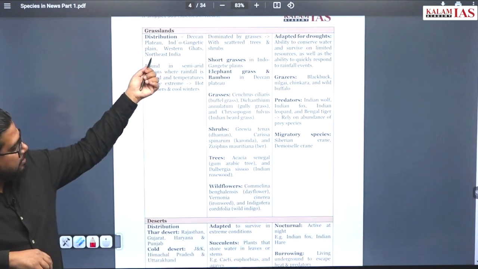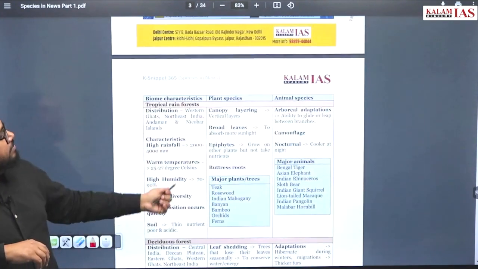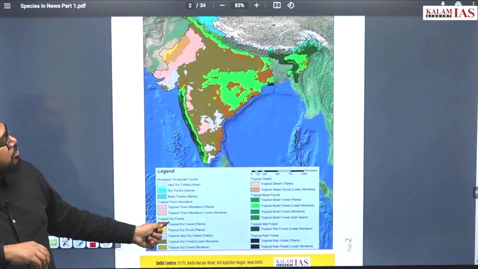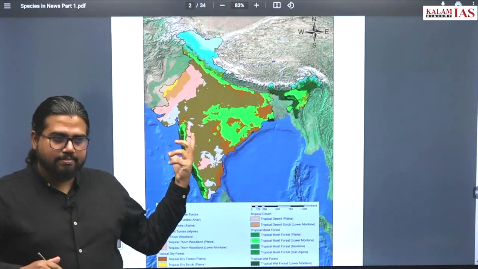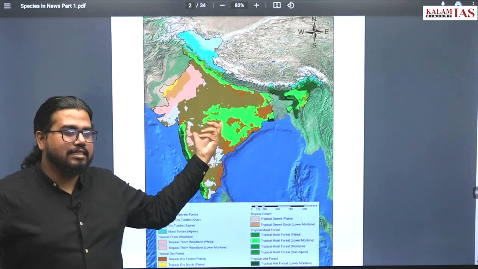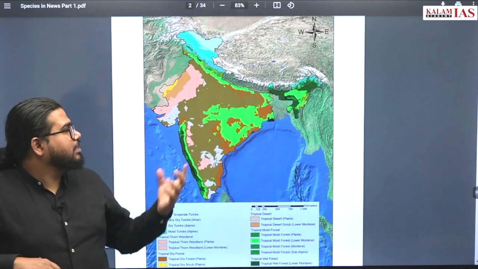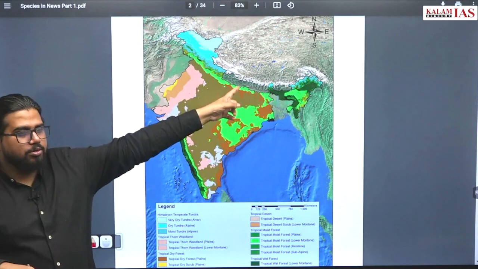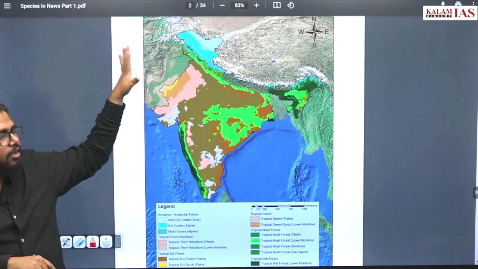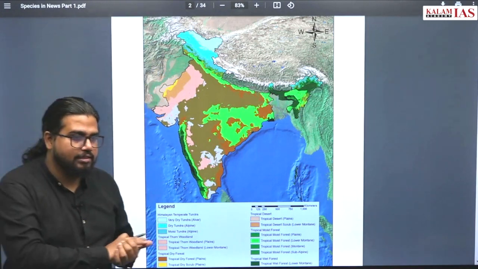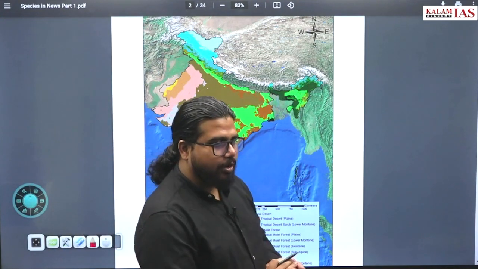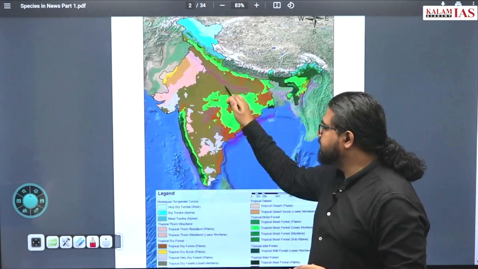Good. So the next part is deserts. In India, deserts we mostly associate with the western parts, that is the Thar Desert in Rajasthan. We are not talking too much about the cold deserts in Jammu and Kashmir. From an environment perspective, we are limiting deserts to hot deserts, that is the Thar desert. And what will be the peculiar characteristics of deserts?